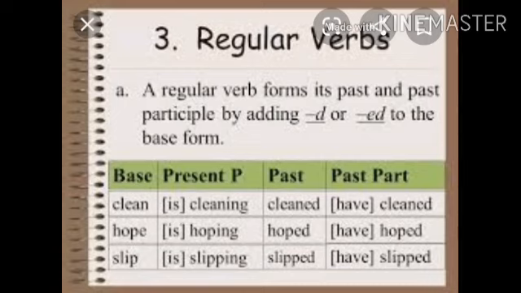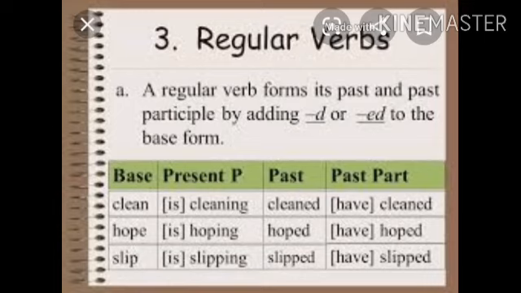For example, clean is base form. When we add ing to the first form of verb, it is called present participle. Clean is base form and cleaning is present participle, students. And past form is cleaned, and past participle is also cleaned.